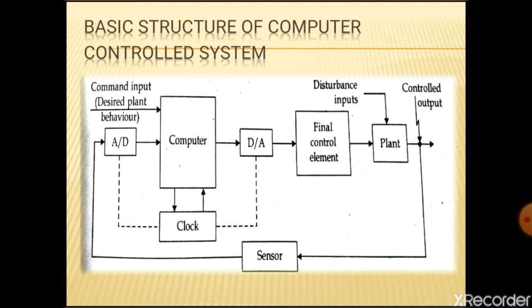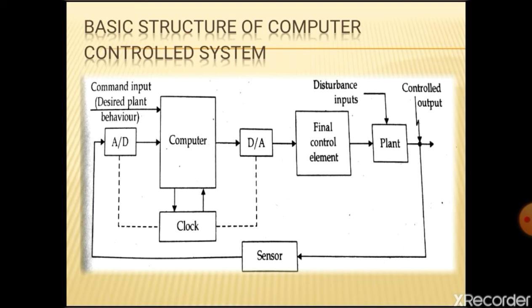Basic structure of computer control system. This is the block diagram of a computer controlled system, which consists of analog to digital converter, input command, computer, clock, digital to analog converter, final control element, plant, controlled output, and sensor. In most cases, the measuring transducer is nothing but the sensor, and the actuator is nothing but a final control element.